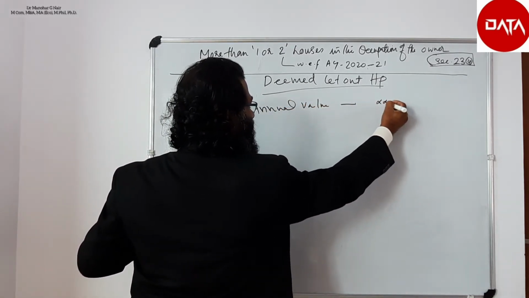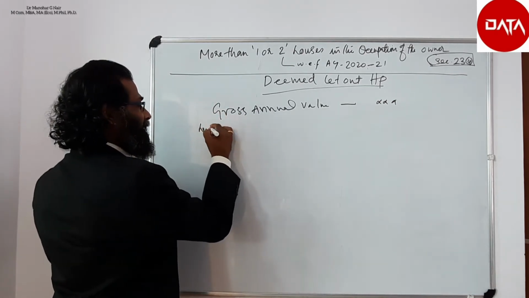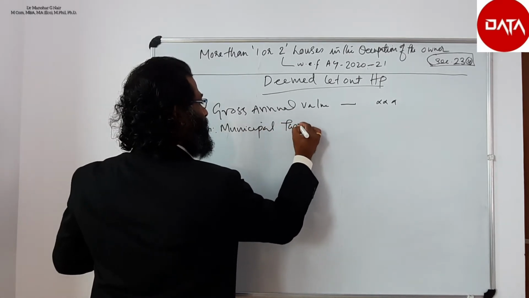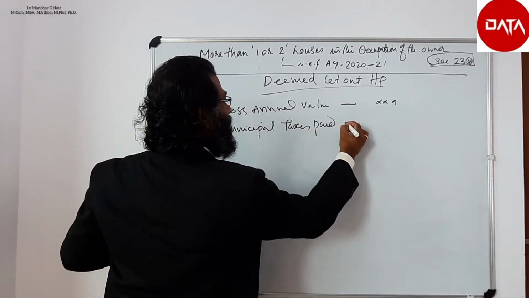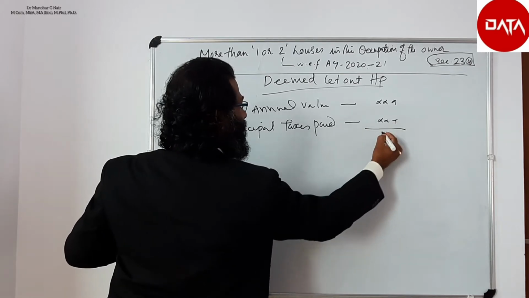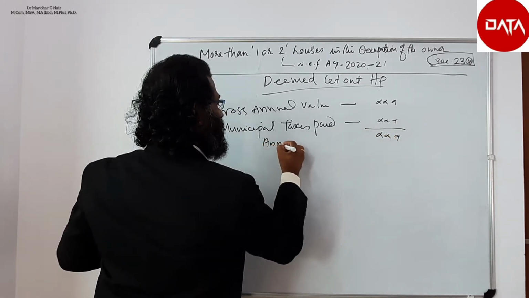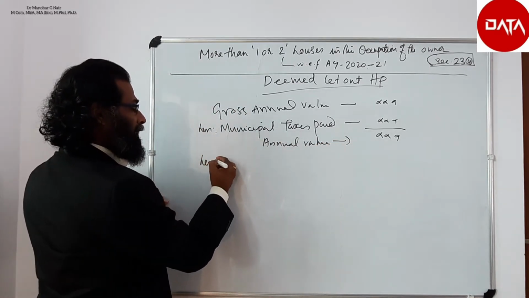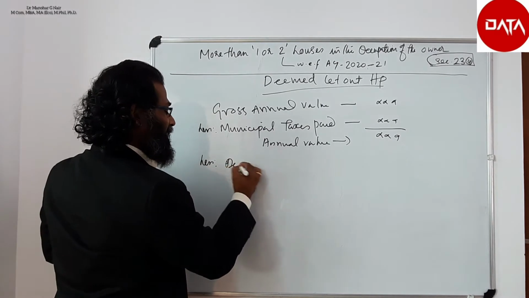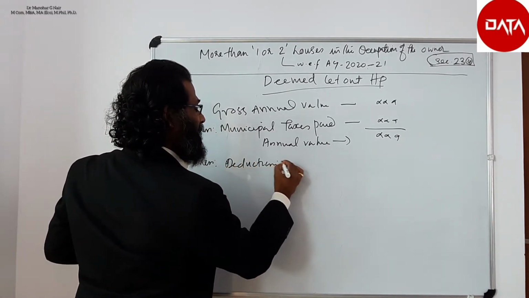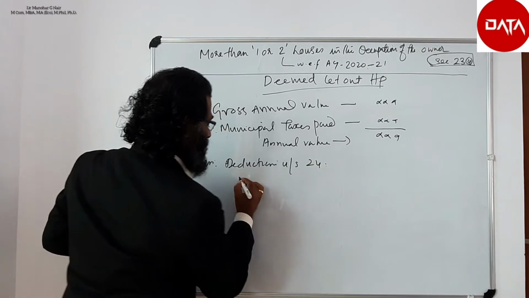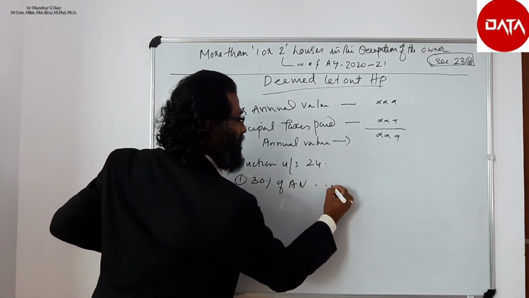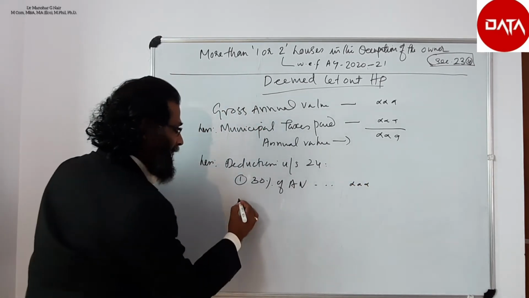Gross annual value to be computed, then deduct municipal taxes paid, which is equal to annual value. From this annual value we can deduct deductions under section 24. The first one is 30% of annual value.